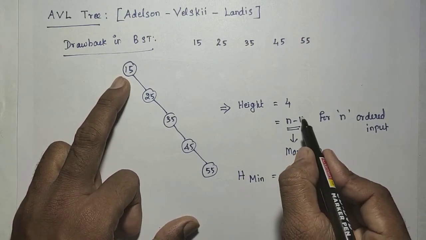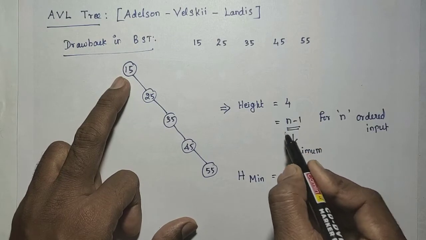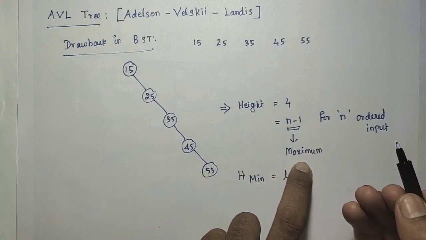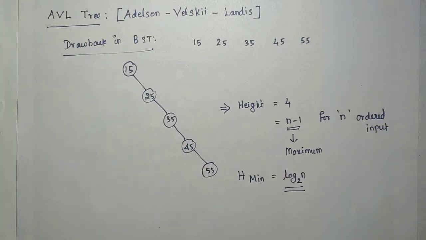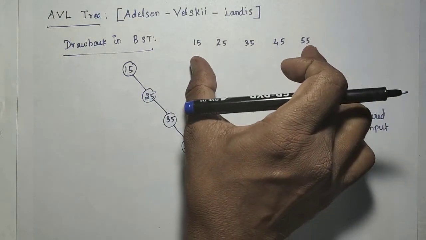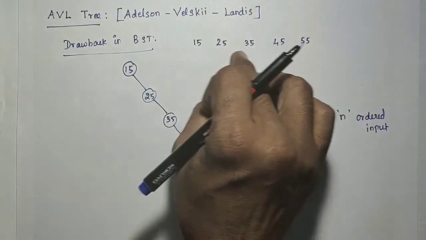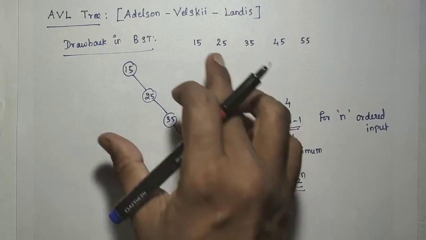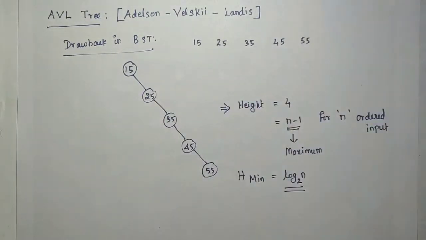So if you are constructing the binary search tree with the n minus 1 height, we will get the worst complexity. There is no use of constructing the binary search tree in that case. That is the main drawback. So what you have to do is change the algorithm for the insertion. If you are not receiving the input in that order, we may get a somewhat balanced binary search tree.